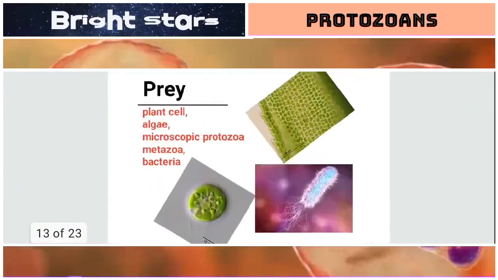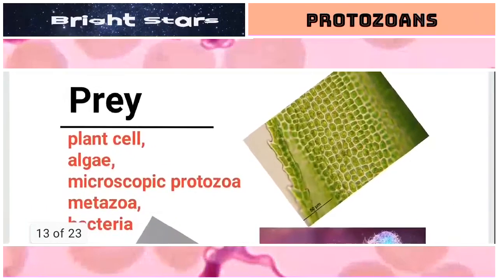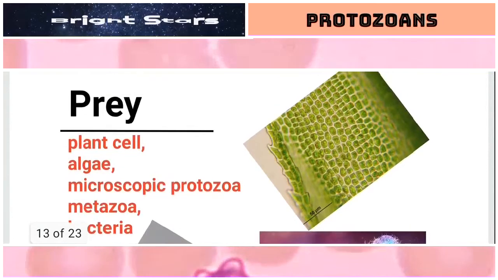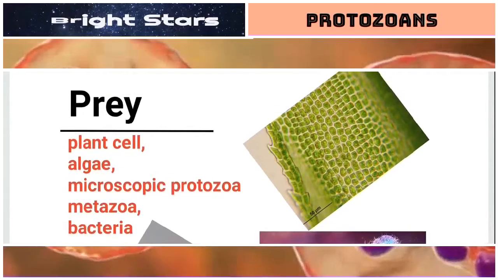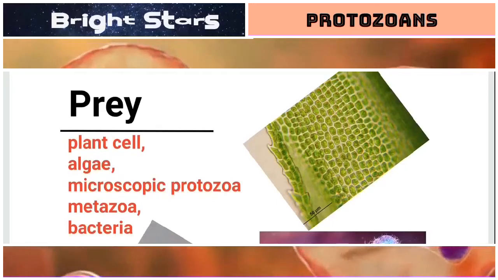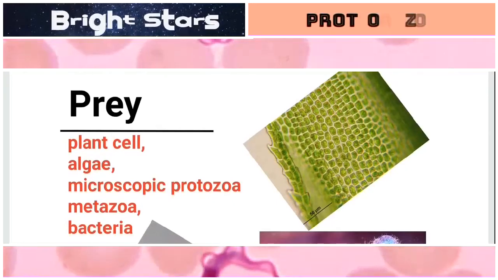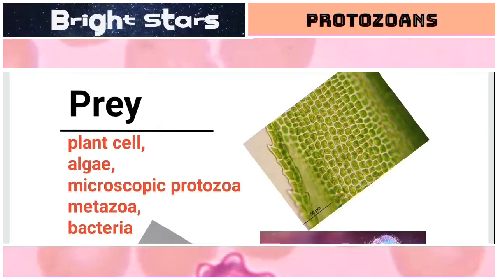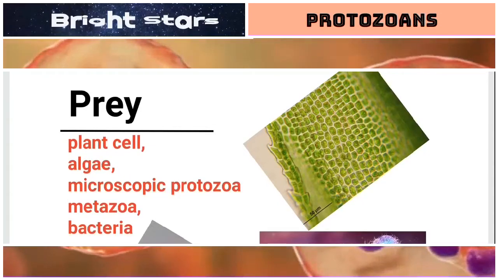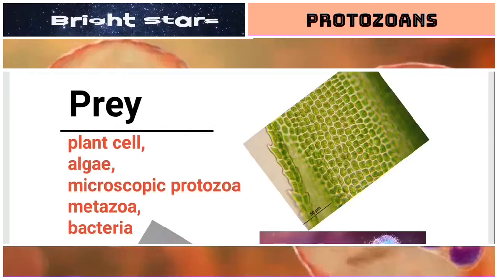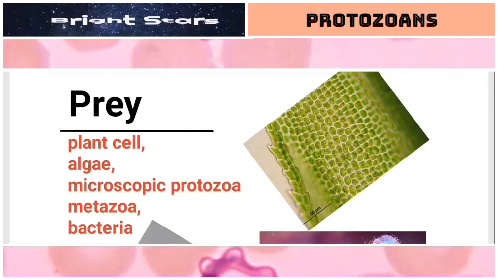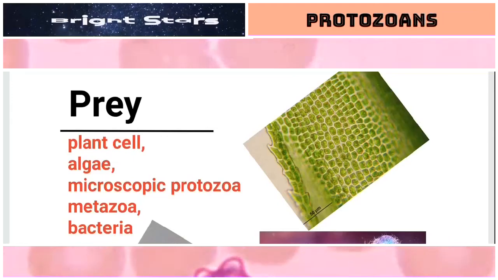So here prey, one word we got in the textbook. Prey means any organism that is eaten by another organism. So here amoeboid protozoans eat individual plant cells, individual algal cells, some other microscopic protozoans, microscopic metazoans or multicellular animals, bacteria.